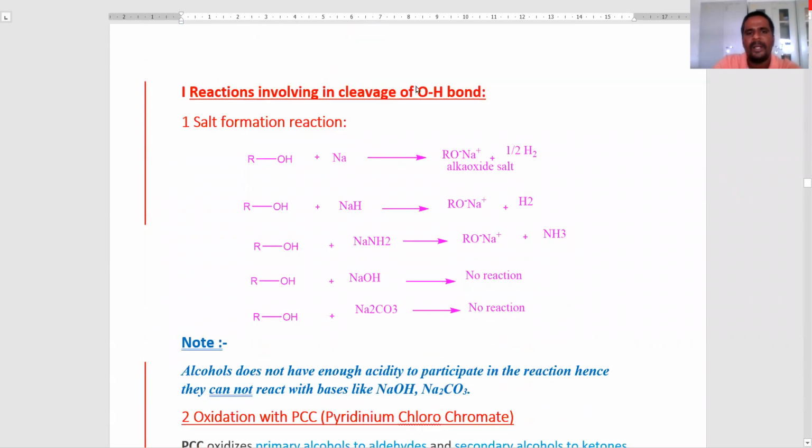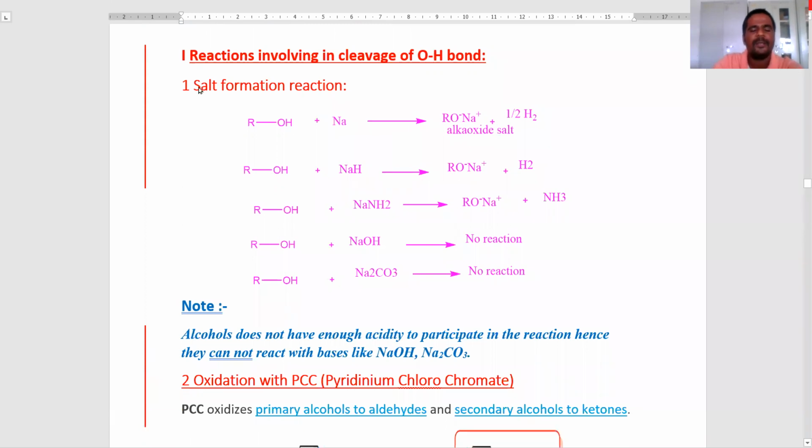Reactions involving cleavage of the oxygen-hydrogen bond. Here the first one is the salt formation reaction. The general formula of alcohol is ROH. Generally alcohols are weakly acidic, right? Alcohols react with strong bases like sodium metal, sodium hydroxide and sodium amide to produce alkoxide salts and to liberate hydrogen gas.